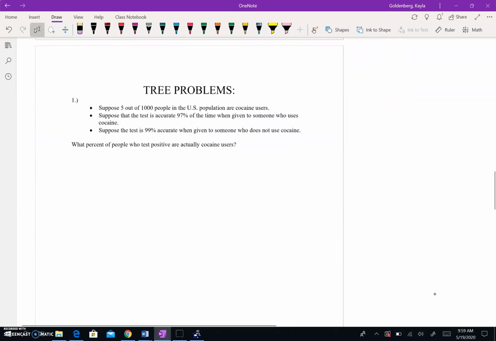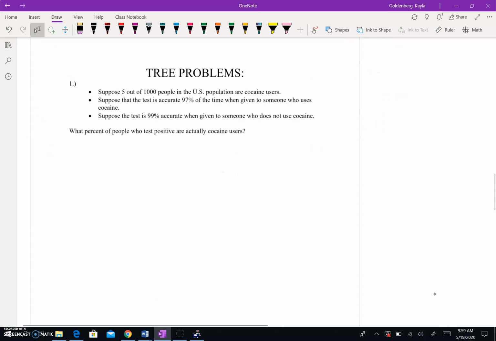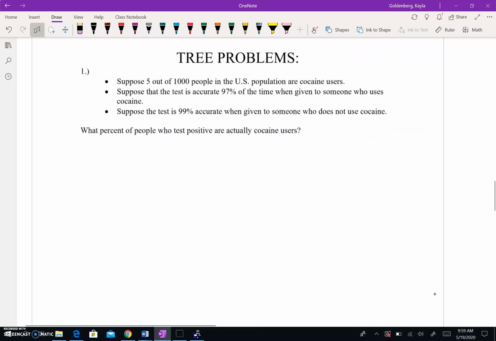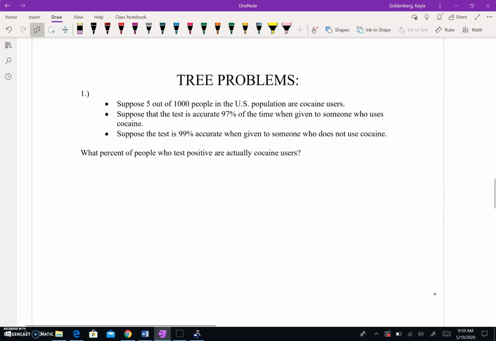Our next idea is called the tree problem, and you probably guessed it that it doesn't involve anything like maple trees or pine trees. It's just the idea that we're going to go back to tree diagrams like we did at the beginning of the unit. And this is a very typical type of problem. You see these a lot in textbooks. It's always about parts being created in a factory or medical tests being done. So this is a pretty standard looking problem.